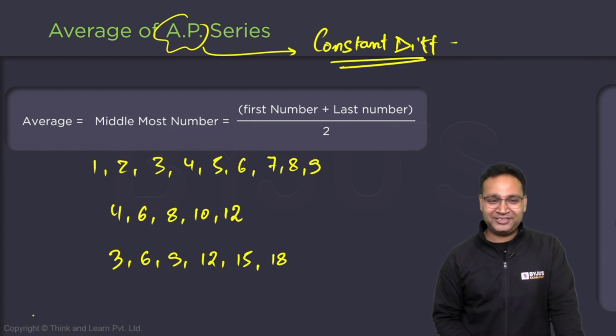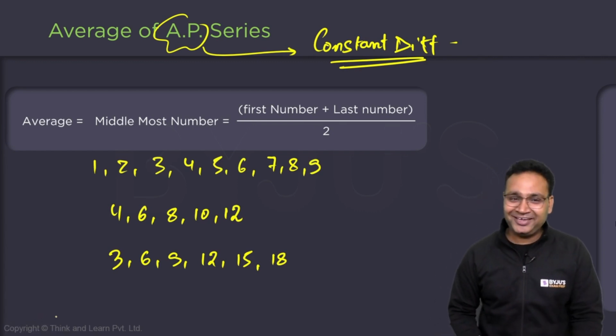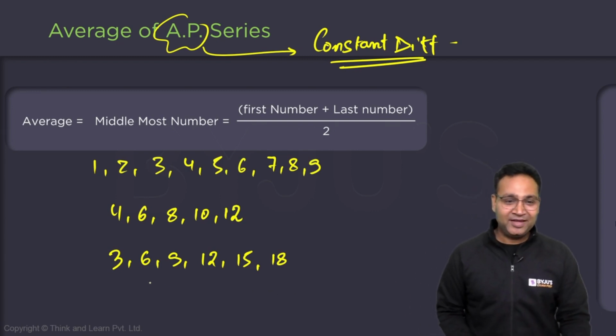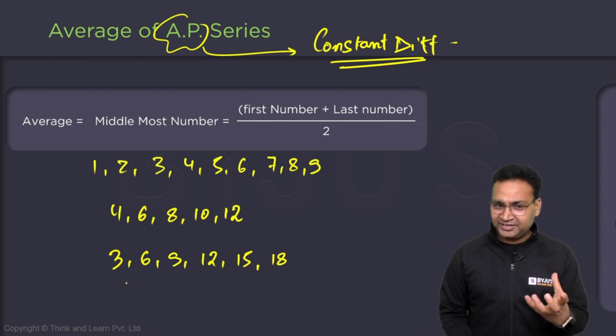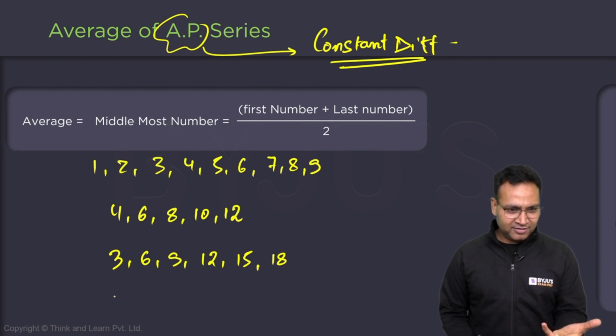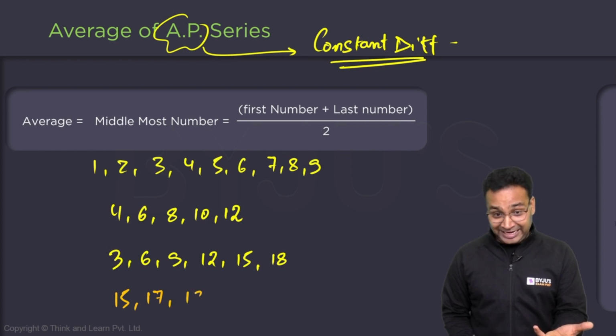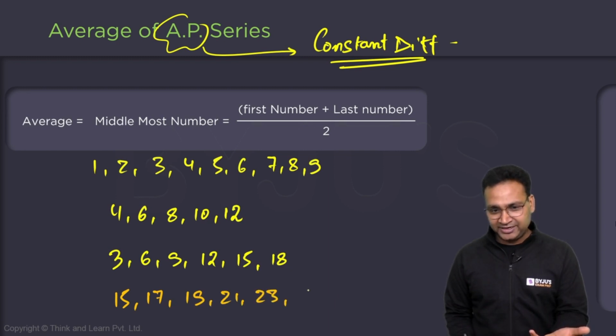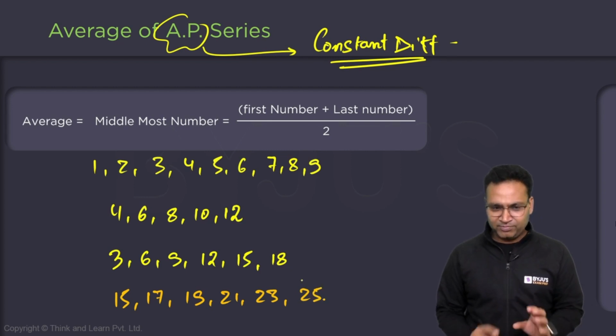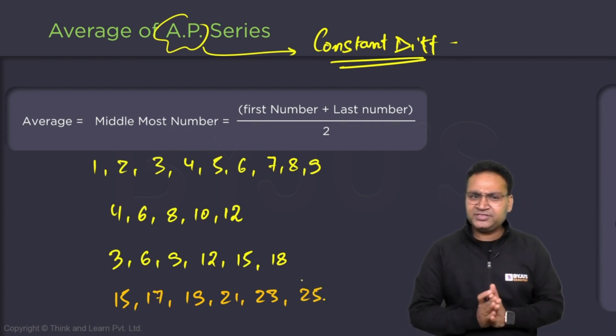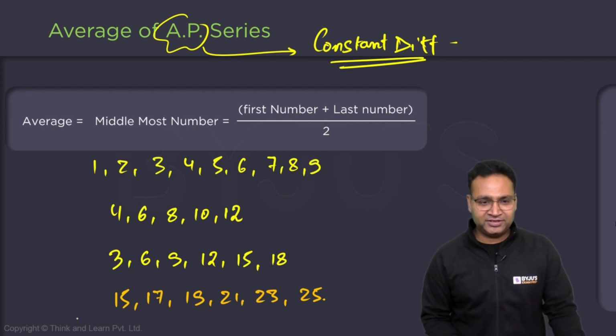Oh, we remember the table till 30. Remember this. Okay. Let's say I write consecutive odd numbers: 15, 17, 19, 21, 23. And let's say 20. Please check whether they all are forming an AP series. Yes, they are forming the AP series.